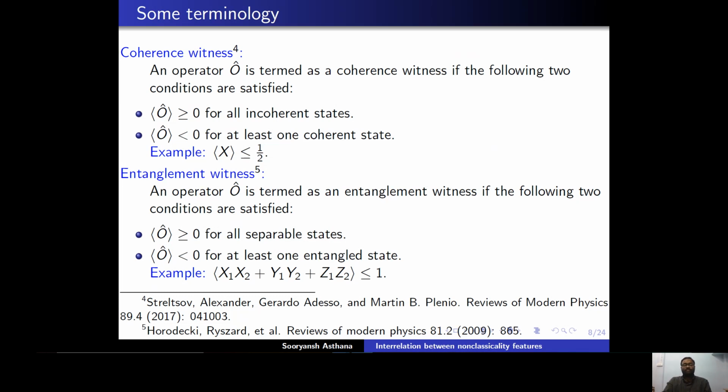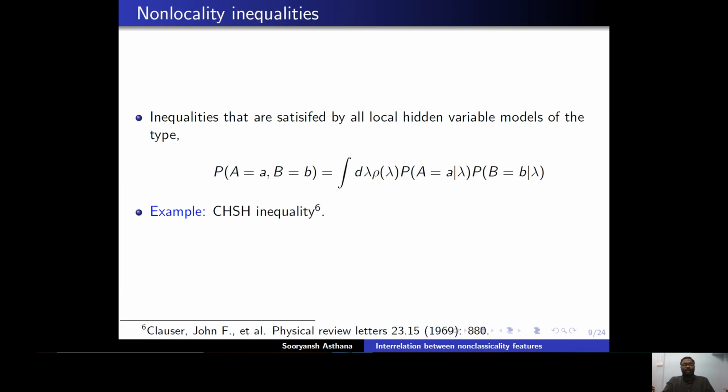So as an example, this is the optimal linear witness for two qubits: x1 x2 plus y1 y2 plus z1 z2 bounded by 1. The last thing that we will need is non-locality inequalities, which are quite well known. They are inequalities which are satisfied by all local hidden variable models of the type I have given here. For example, if there is a bipartite system and